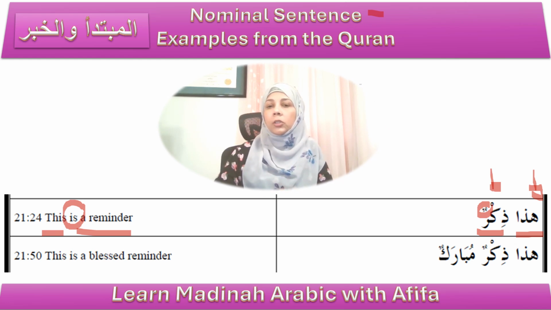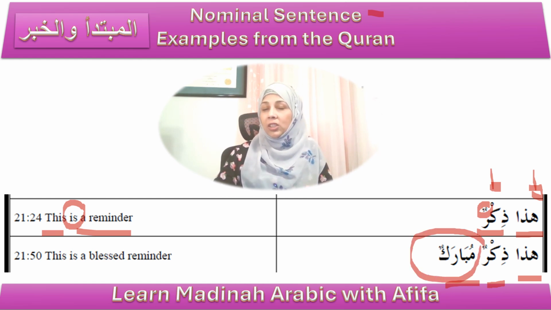Okay, now let's look at the second verse here. Hadha dhikrun mubarakun. Okay, notice the only addition here is mubarakun, right? So everything stays the same that we just explained. So what is this mubarakun? It is an adjective that describes the reminder.